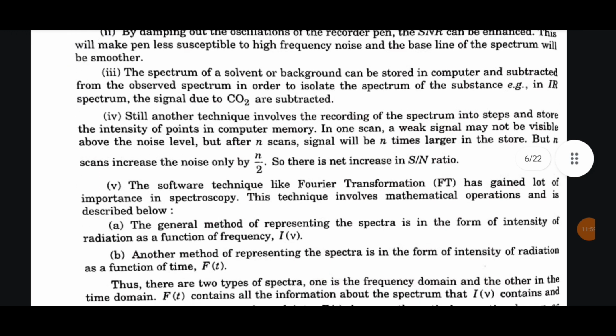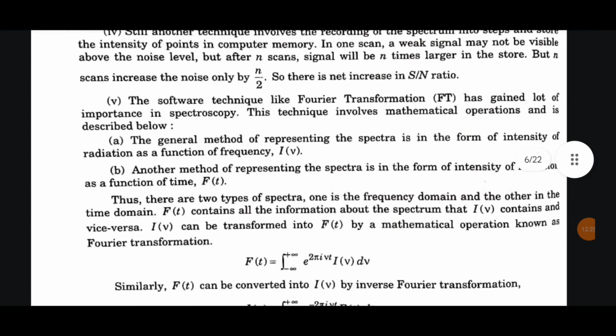Fourth, still another technique involves the recording of the spectrum in steps and storing the intensity of points in computer memory. In one scan, a weak signal may not be visible above the noise level, but after n scans, the signal will be n times larger in the store. But n scans increase the noise only by √n. So there is net increase in S/N by √n. Fifth, the software technique like Fourier transformation has gained a lot of importance in spectroscopy. This technique involves mathematical operation and is described below.